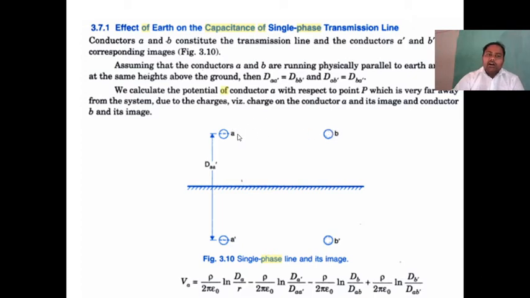So what happened? According to Kelvin's law, we put one image of the conductor, that is A dash. The distance between the two conductors is dAA dash. Please remember the point: the distance between conductor A to A dash is dAA dash. This is the actual conductor B that will have a negative charge. Definitely the image of the conductor has a positive charge. This is the actual conductor having a positive charge. The image of the conductor definitely has a negative charge. So the distance between B to B dash is also dBB dash.